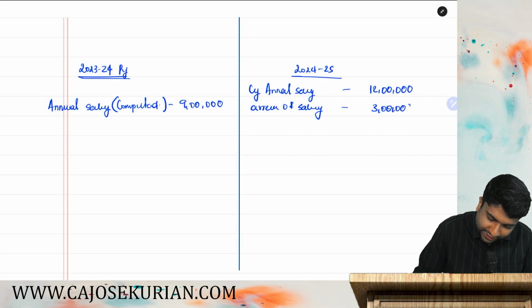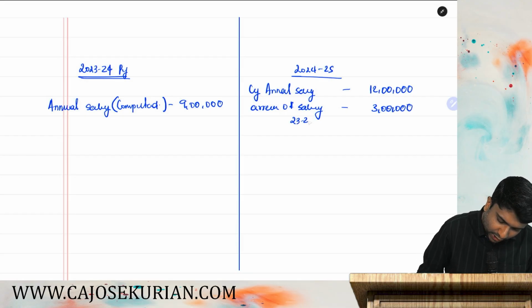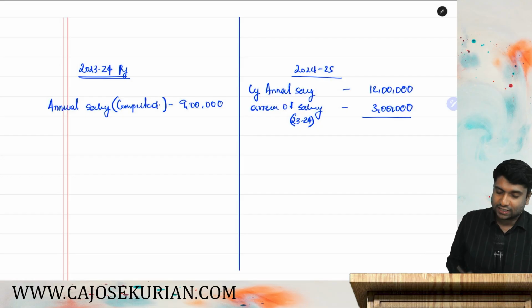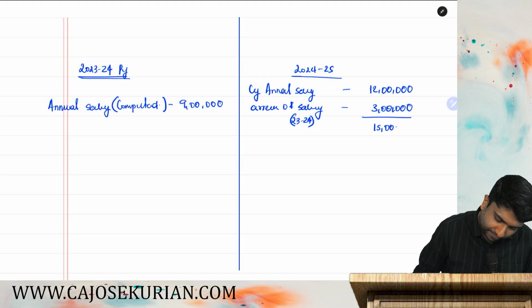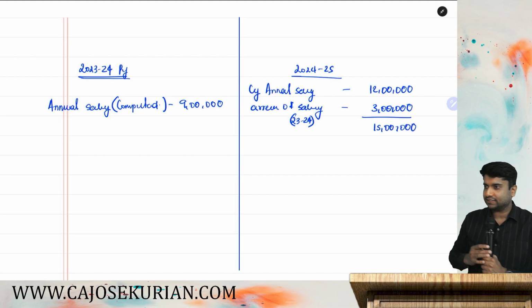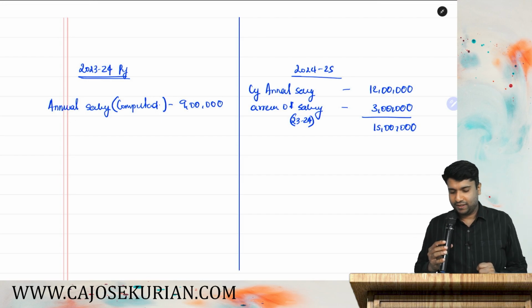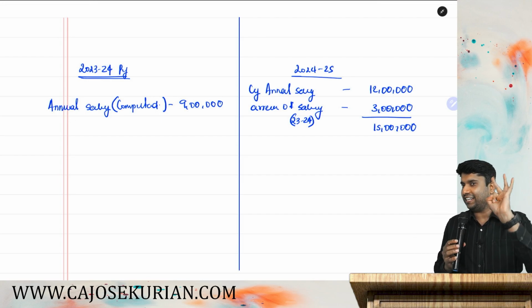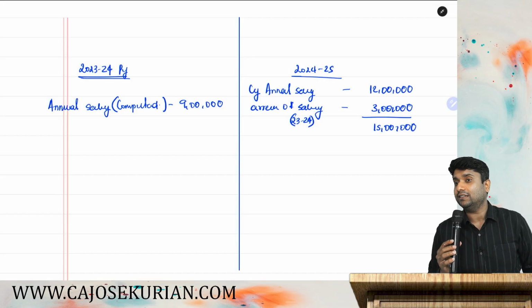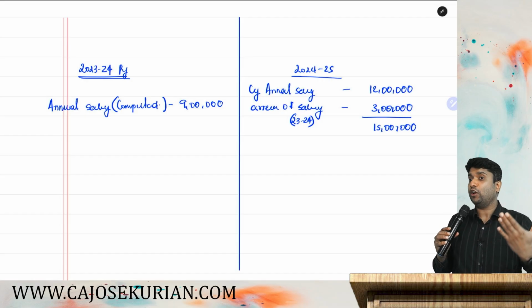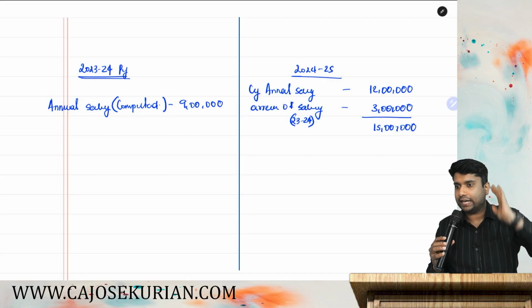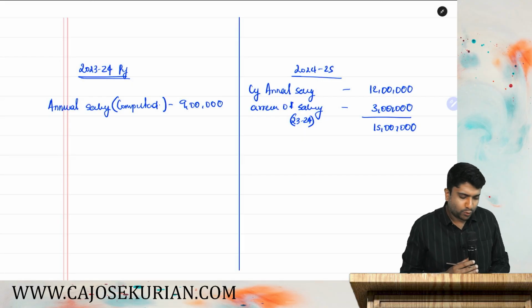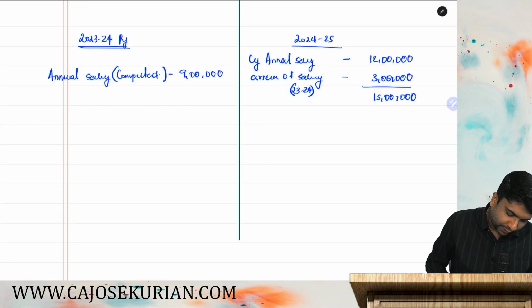And this 3 lakh is for which year? This is for 23-24. And now, how much is the total income that you got in 24-25? 15 lakh. Are you with me? Now, let's do some math. Have you understood this much? So, in 23-24, you wanted an additional 3 lakh. But in which year did I agree to it? 24-25 only. And I paid you the additional 3 lakh in 2024-25. Are you all with me? Now, can you compute the tax liability for the year 23-24? What would be the tax liability? How much is the basic tax liability?